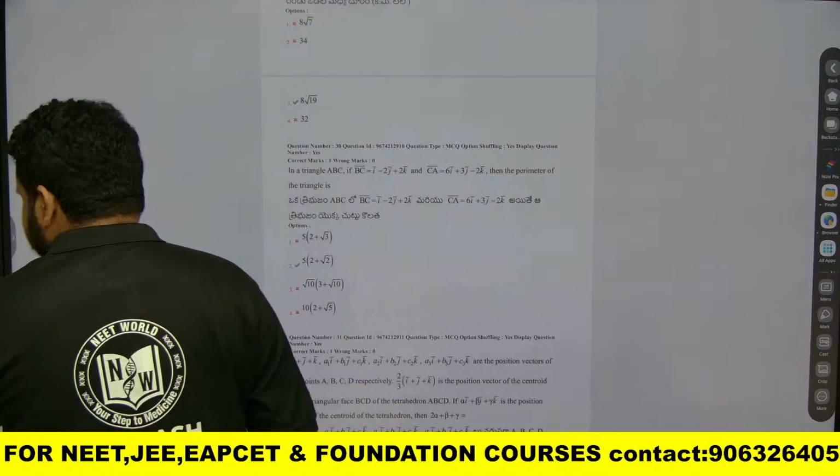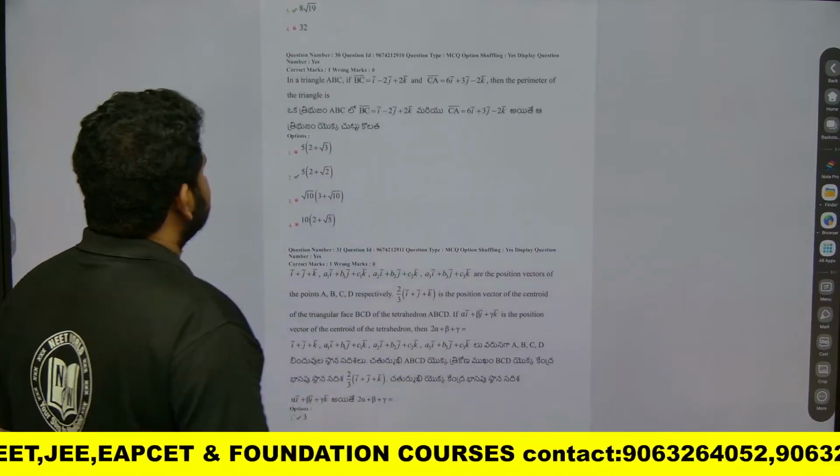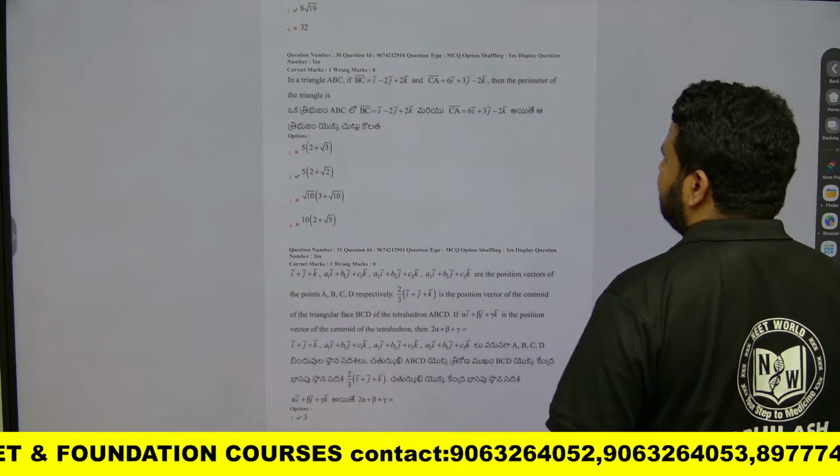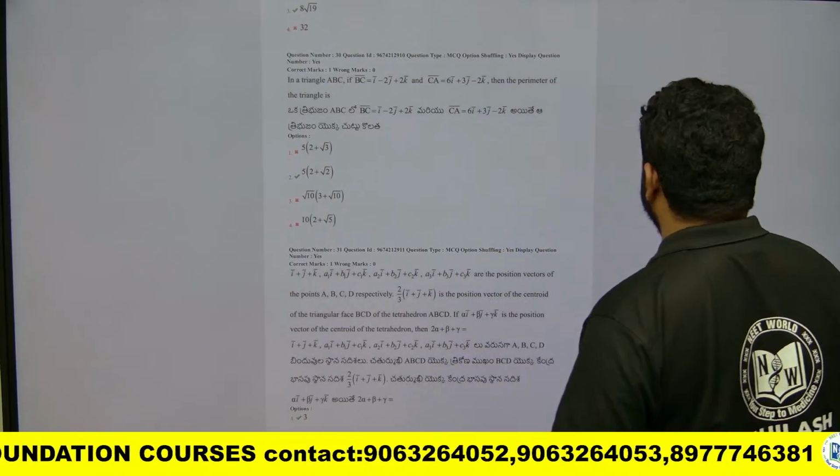That is question number 30. Here they have given a triangle ABC, with BC given and CA given. They are asking us to find the perimeter of the triangle.